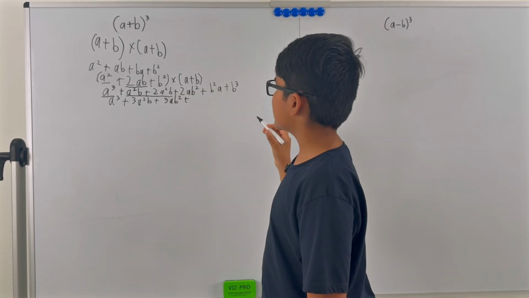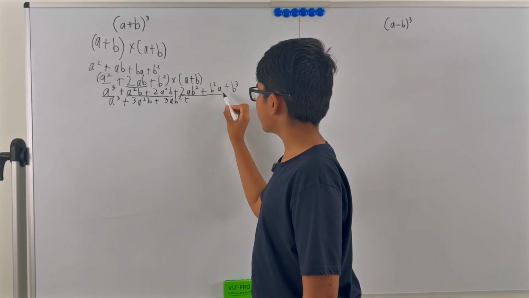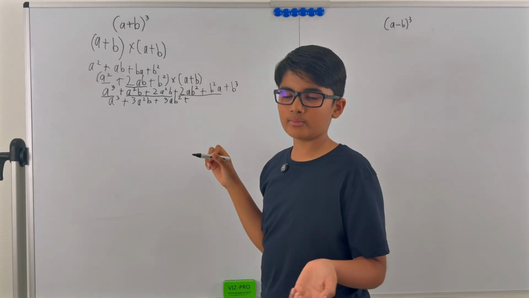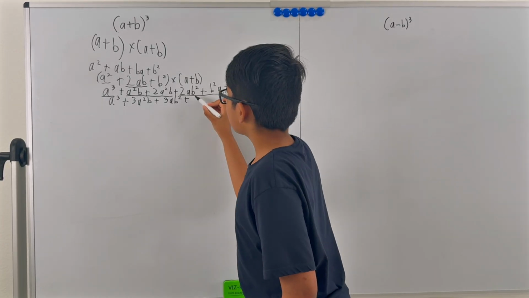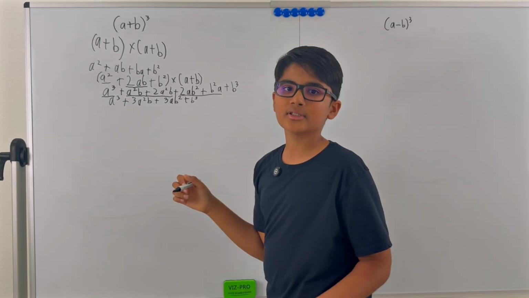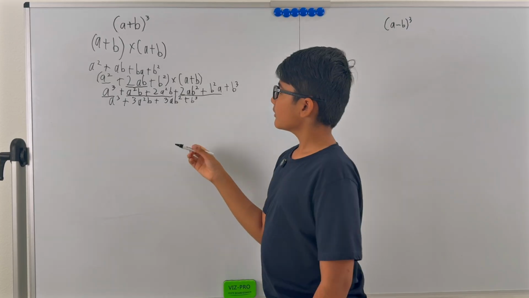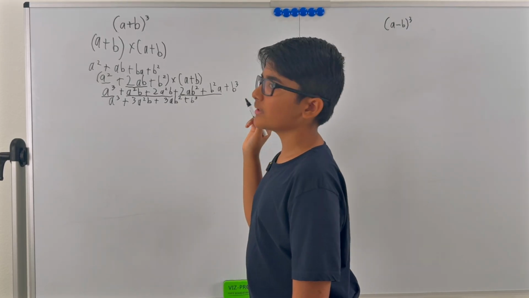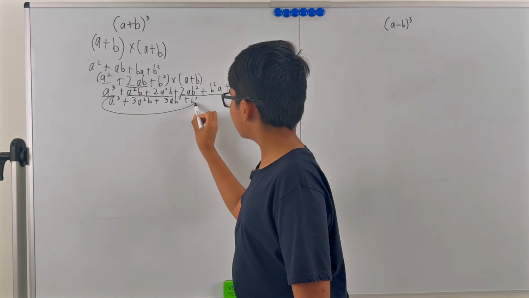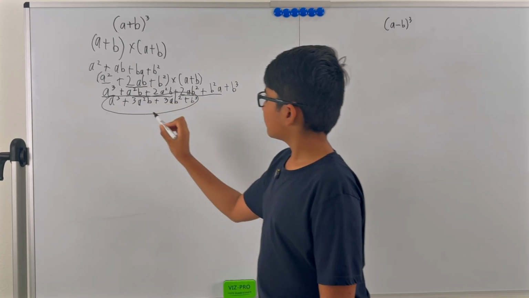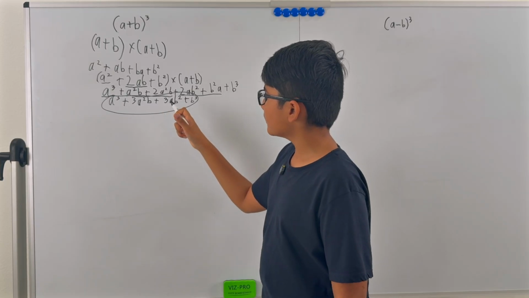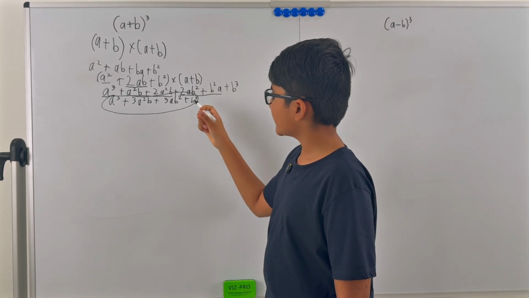The only term left is b cubed, and it doesn't have anything to simplify with, so it stays here all alone. So this is a plus b whole cube in its simplest form: a cubed plus 3a squared b plus 3ab squared plus b cubed.